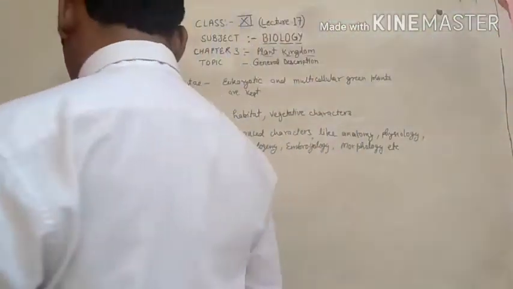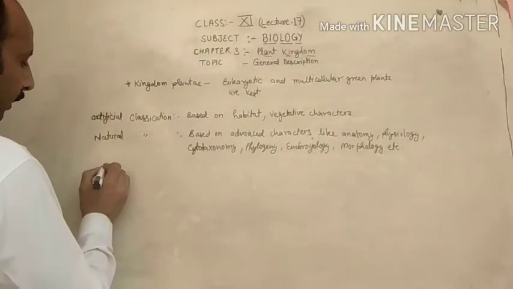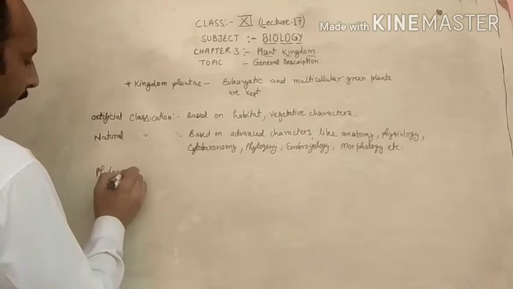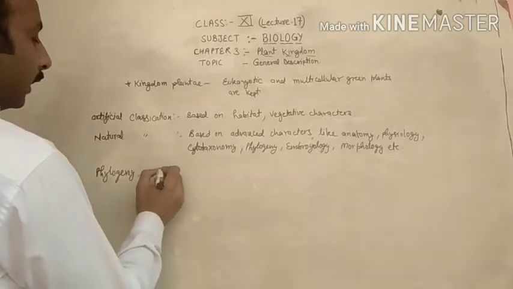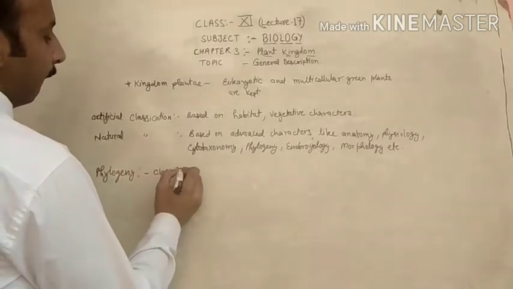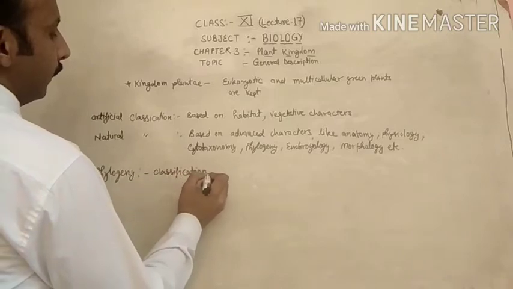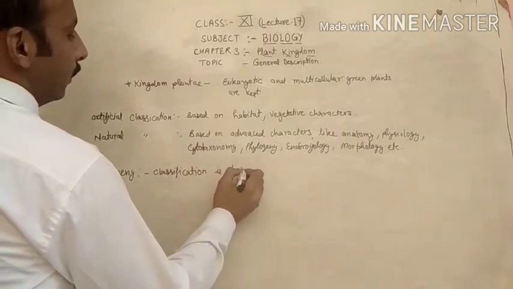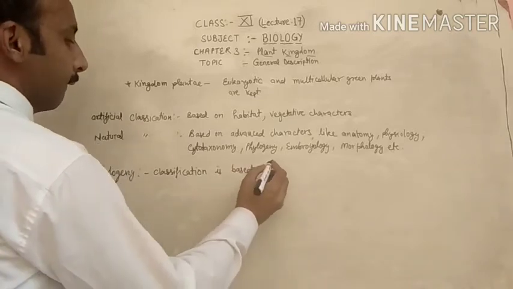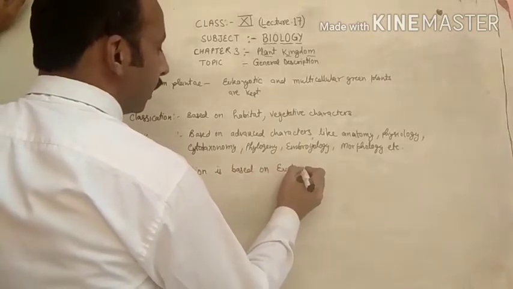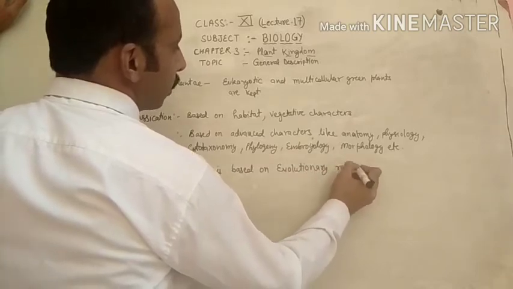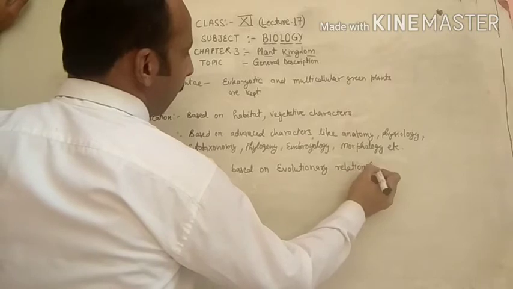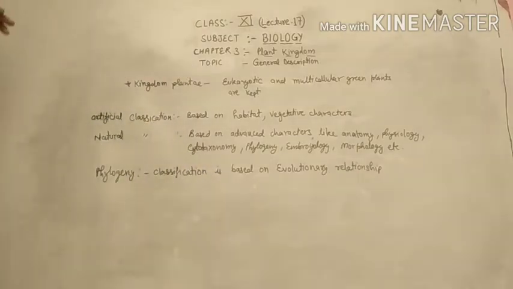Now you can add one more thing, that is phylogeny.